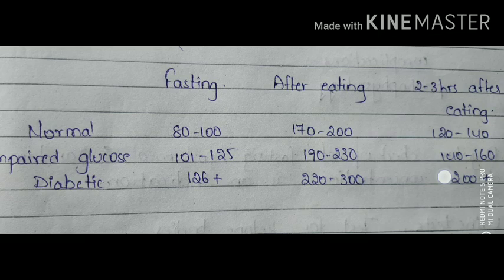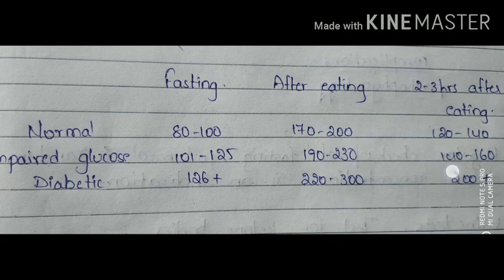So there are different fasting levels, different glucose levels immediately after eating, and different levels 2 to 3 hours after eating. Based on these variations, these are the normal values, impaired glucose values and diabetic patient values. These values may vary.